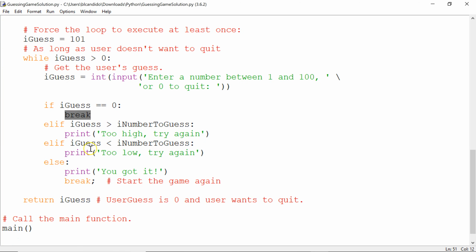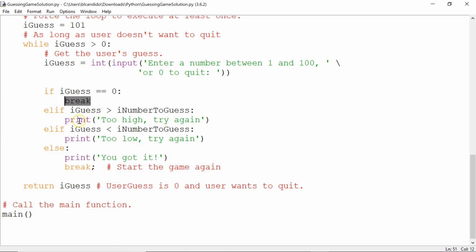But let's pretend you did not press 0. You put a number that was too high. Guess was too high. We say too high. Try again. We come down and we go back up to the loop. You put a number that is too low. We say number too low. And you come back up.